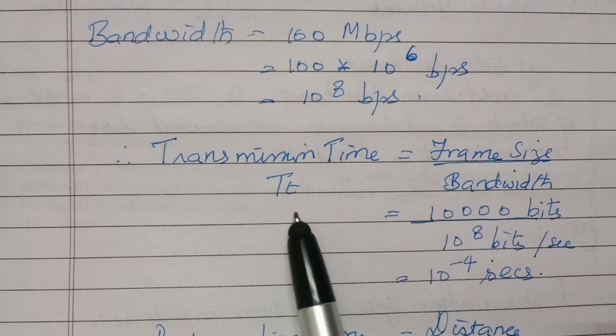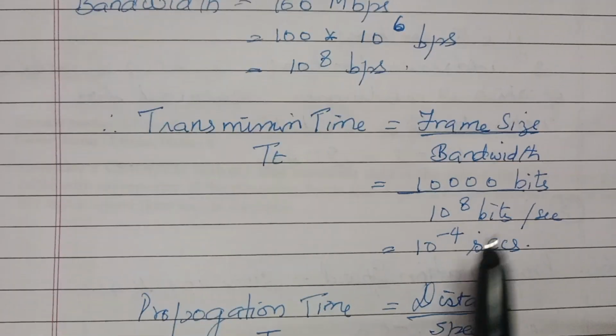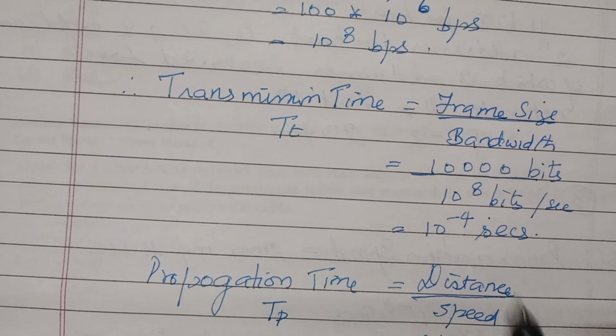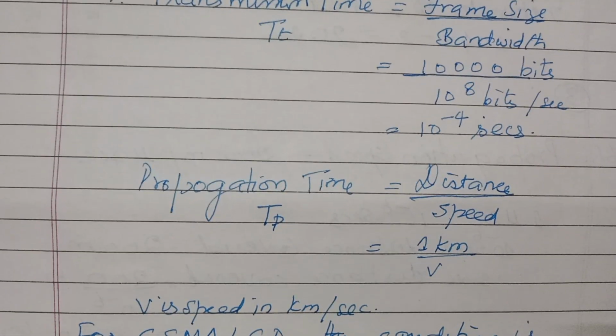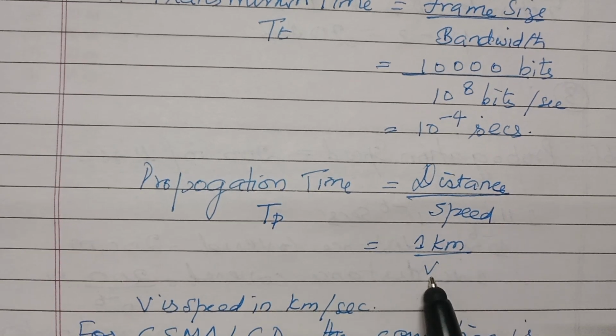Now transmission time t is equal to frame size by bandwidth. So here you have 10,000 bits by 10 power 8 bits per second. You get 10 power minus 4 seconds. Propagation time is distance by speed. Here the distance is 1 kilometer and you have to find out the speed.